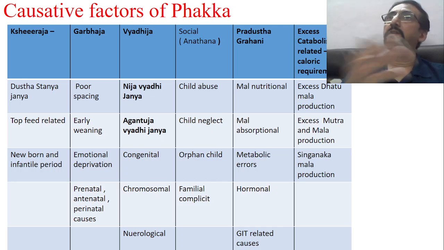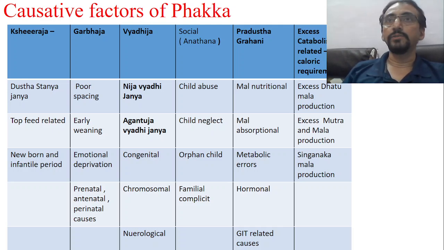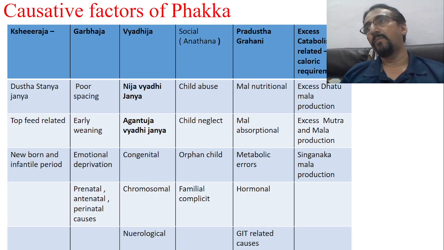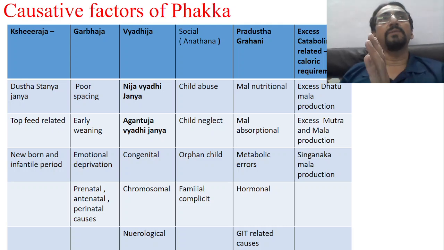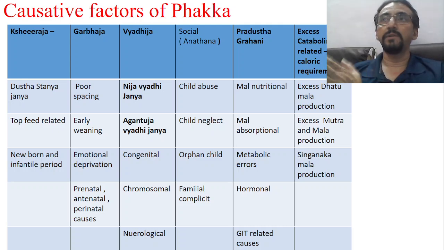So when I talk of Vataja Kshira, there will be less caloric output. When I say Pitta Kshira, again definitely there are many infectious factors, or the immunological property of the Kshira is less. Like that we can differentiate, and we will see that in the next classes. So this is what he says as Kshira Phakka. The feeding problems mentioned in contemporary science leading to FTT, here also the different things explained in Kshira Phakka lead to the same.